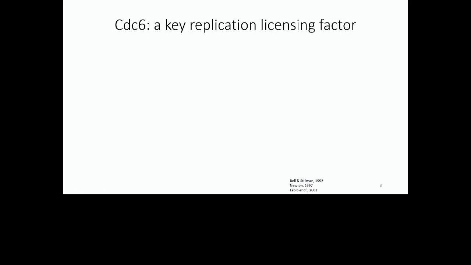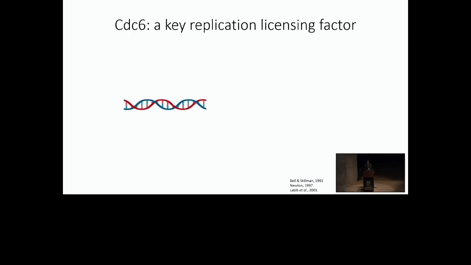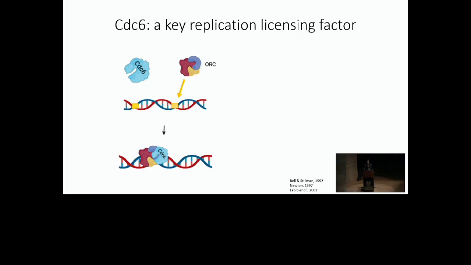Our protein of interest is CDC6, so cell division cycle 6. It is necessary to promote pre-replication complex assembly in G1 phase, and that leads to helicase loading. So the first step of the pre-replication complex is recognition of the origin DNAs by ORC. So ORC is origin recognition complex. Now ORC recruits our protein of interest, CDC6, and then together they can recruit another complex, which is between the MCM2-7 helicases and CDT1, which is a licensing factor.